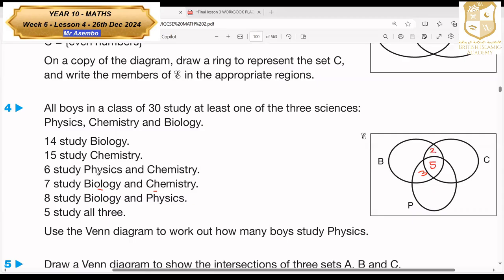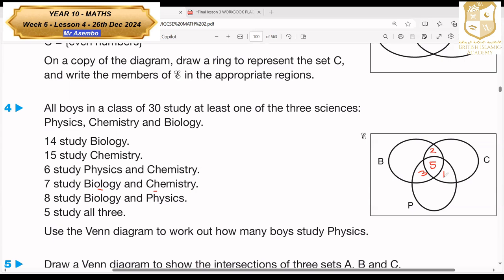Now let's move. The next one says 6 study physics and chemistry. Physics and chemistry, the shared part here, is 6, but we already have 5 here. So 6 minus 5 gives us only 1 to present here.